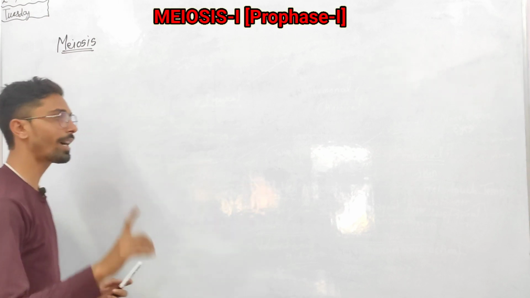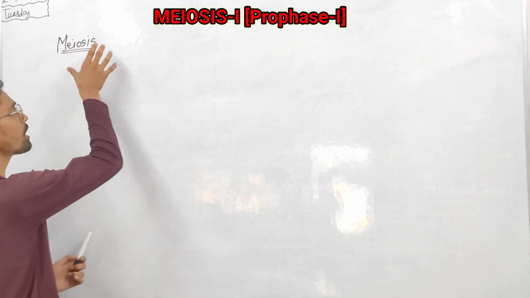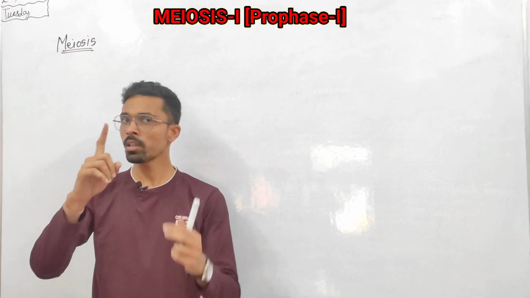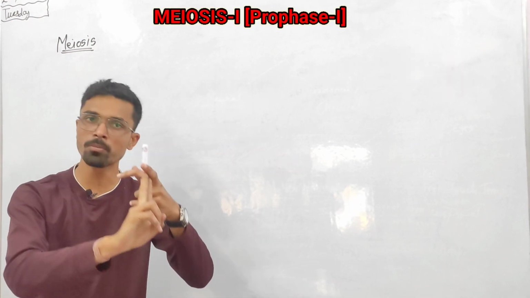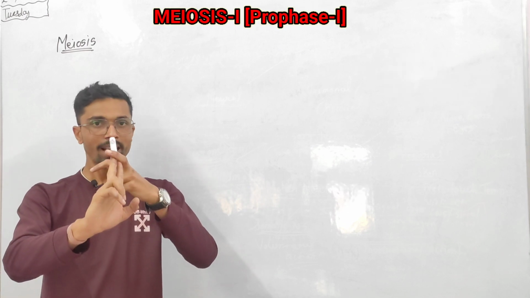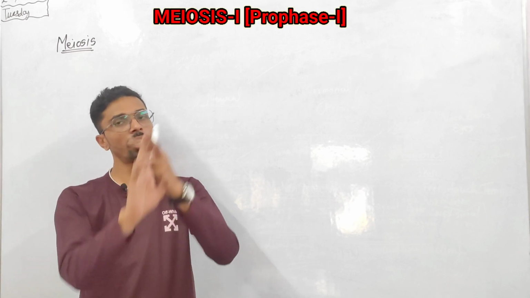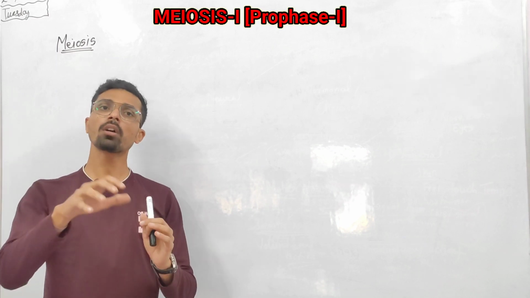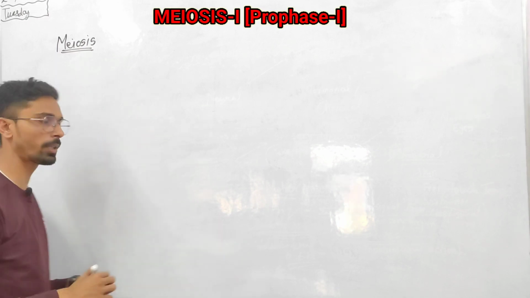So just think that there are two types of cell. One is a somatic cell and the other is a germ cell or reproductive cell. The somatic cell undergoes mitosis. Meiosis is undergone by the germ cell or the reproductive cell.